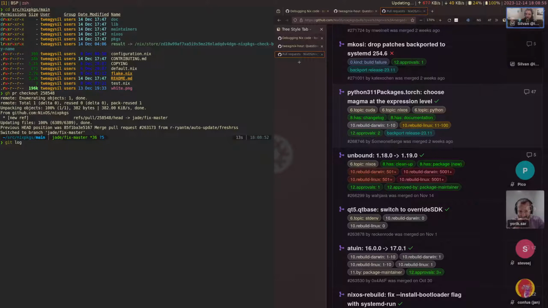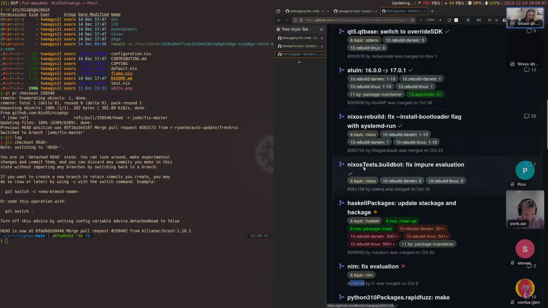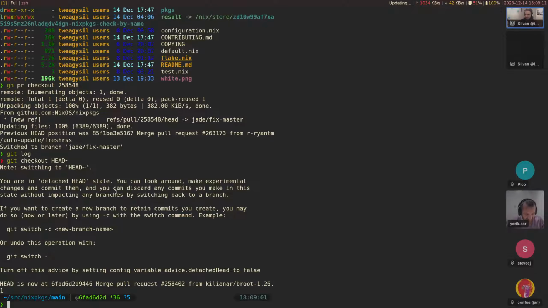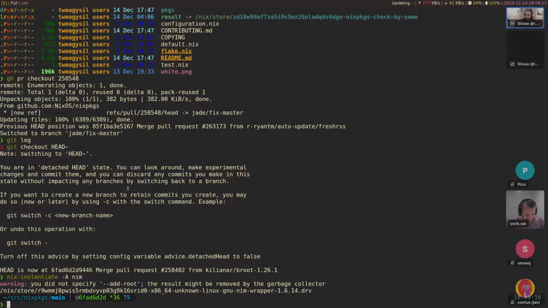So I'm just gonna git checkout of head like this. Okay, we should be in the Nix packages state. That fails, and specifically nim should fail. Let's try this. I'm just going to use nix-instantiate. I don't need to build nim, so this should be fine, and it works.